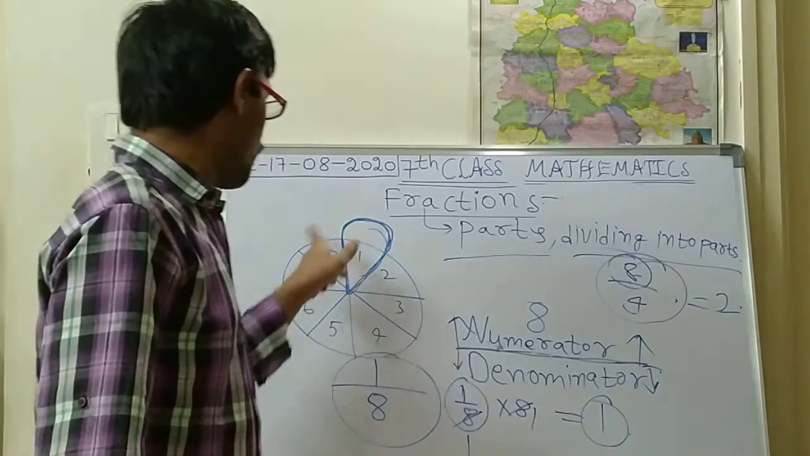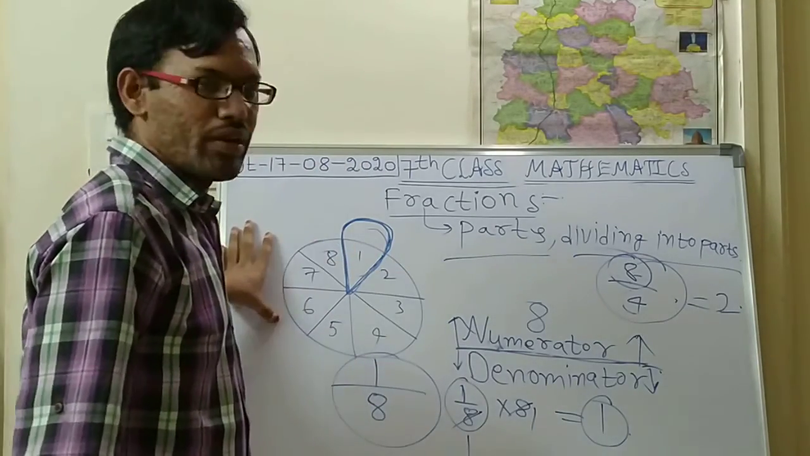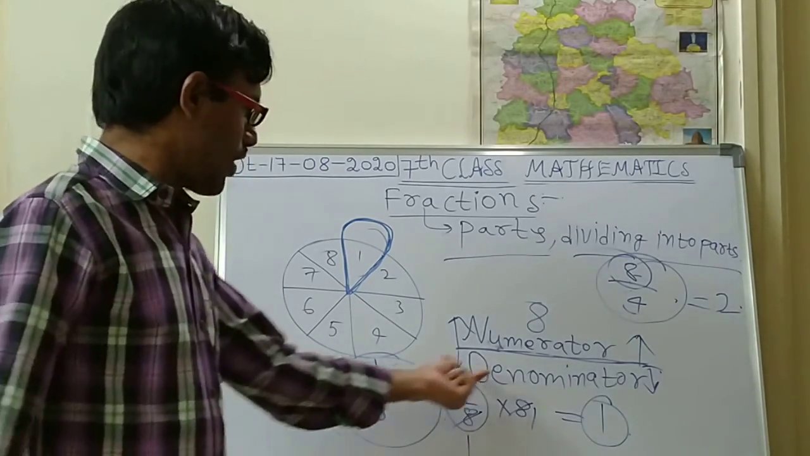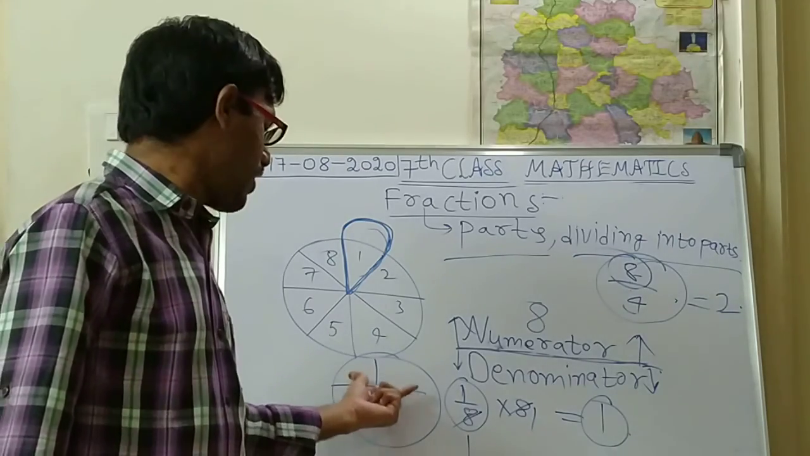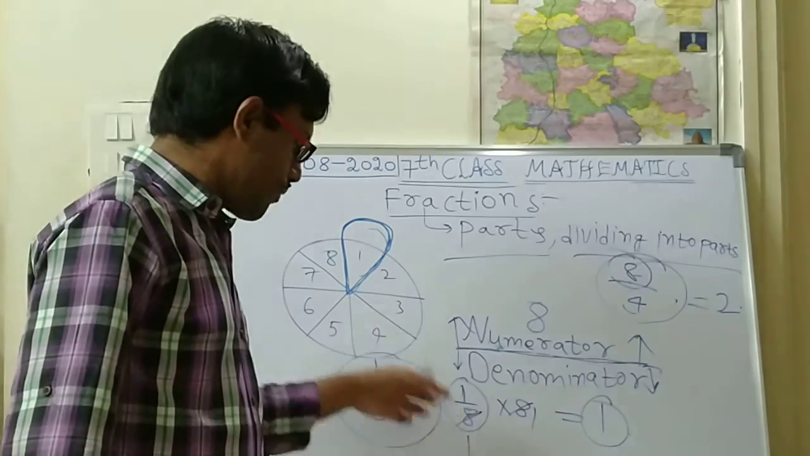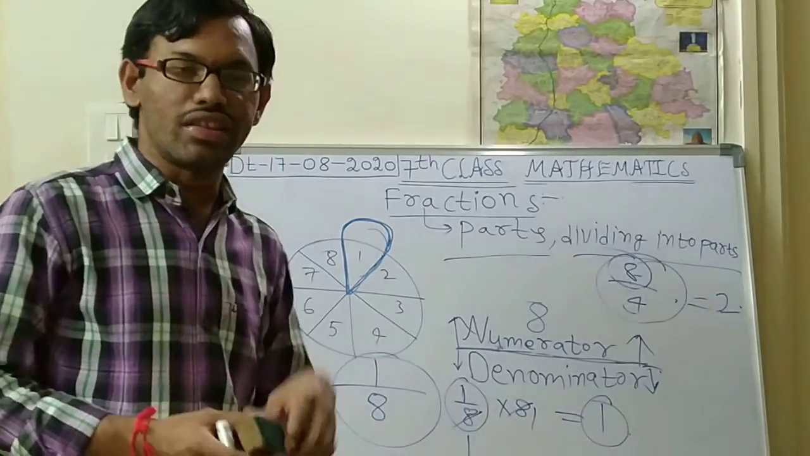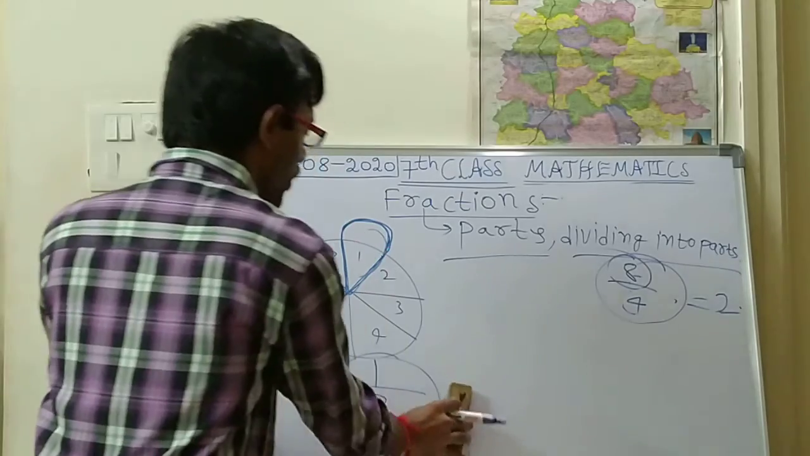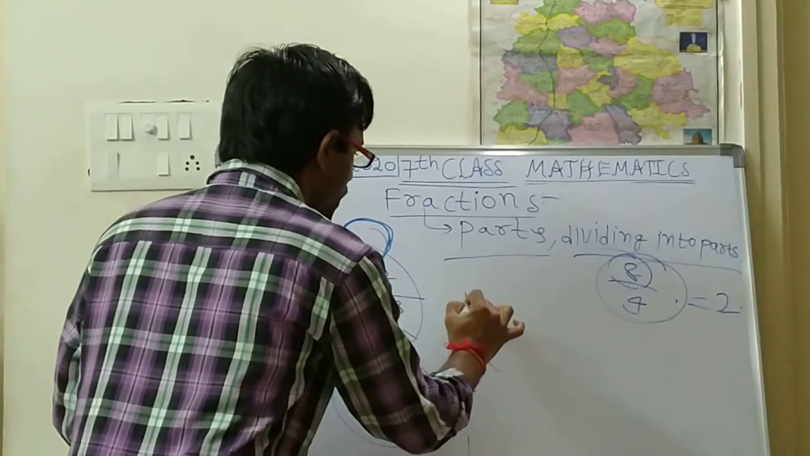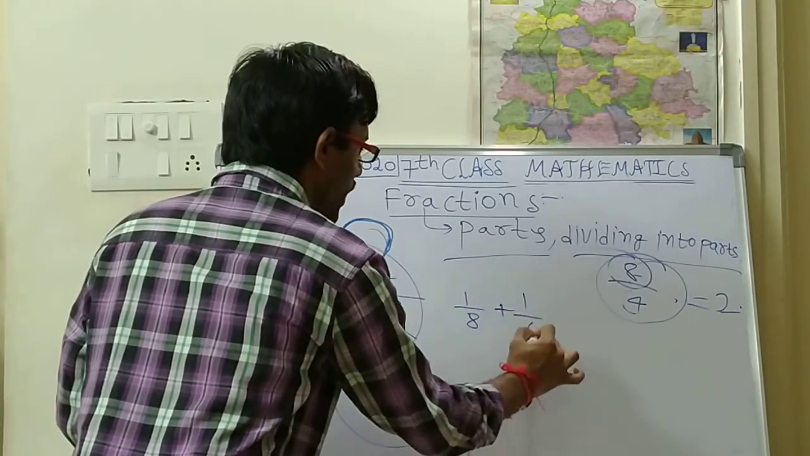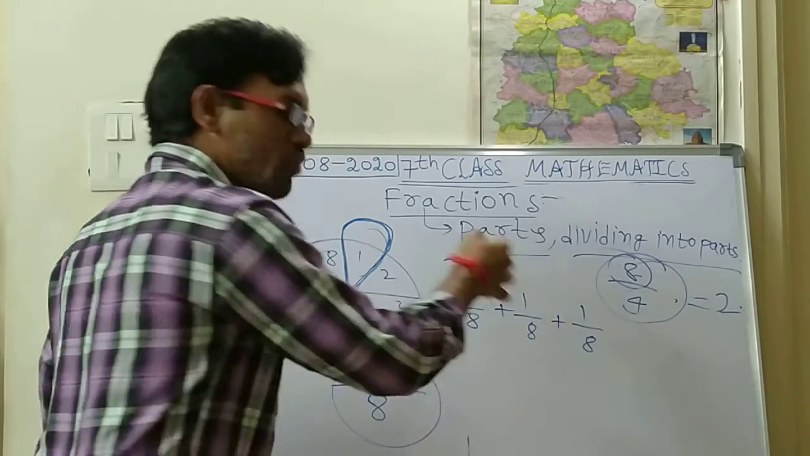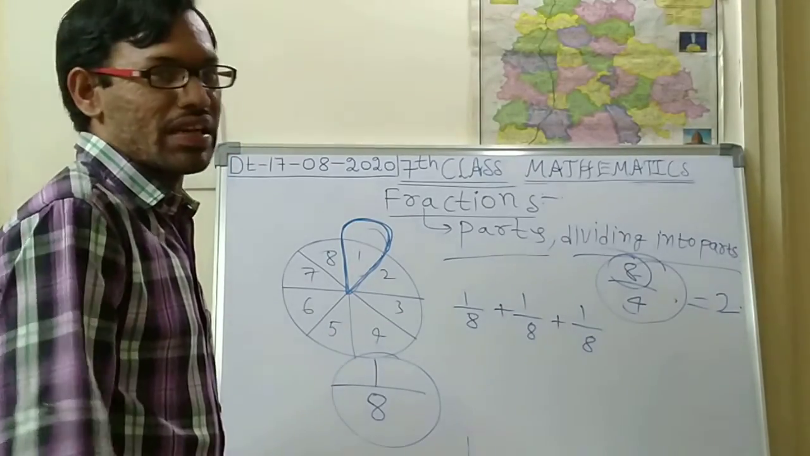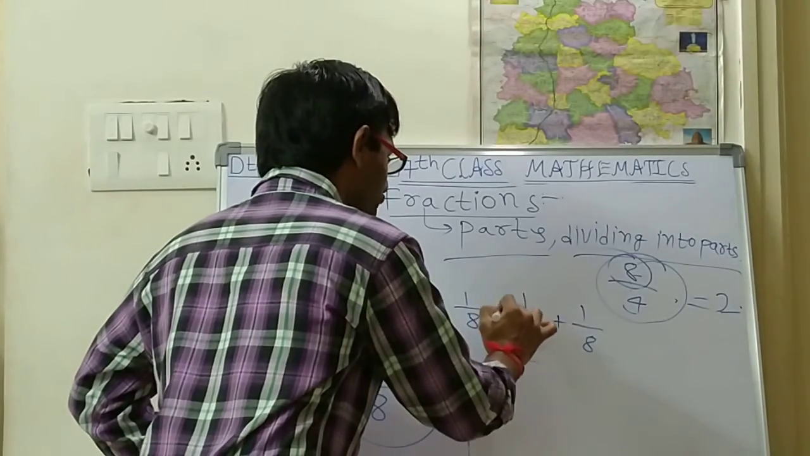From the whole one piece of a cake, we have given each child a 1 by 8 piece. Suppose we have given only to 3 children out of these 8 pieces. That means 1 by 8 plus 1 by 8 plus 1 by 8. I think you have done all these things in your 6th class.